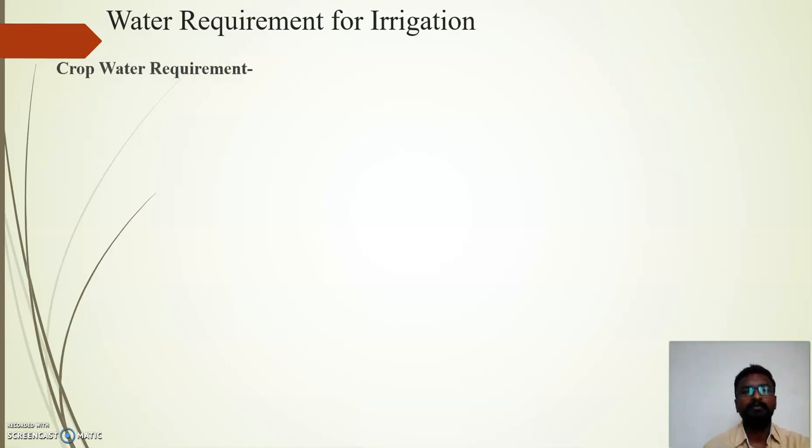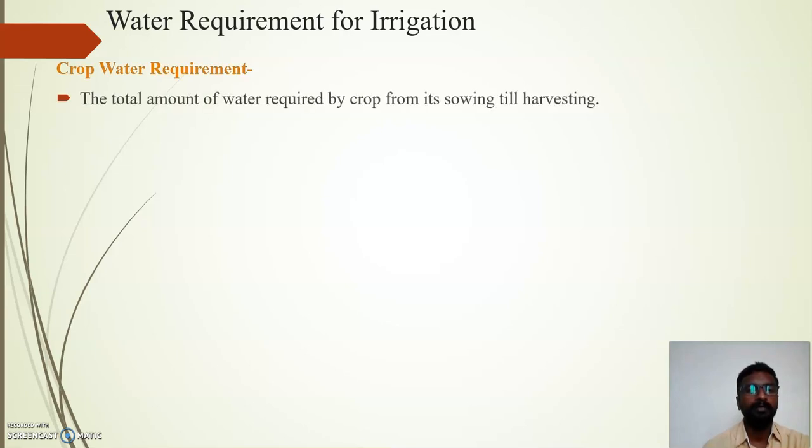We'll start with the water requirement for irrigation. In that, the first part is about crop water requirement. So what is meant by crop water requirement? It is the total amount of water required by a crop from its sowing till harvesting. For this particular time duration, whatever the requirement or application of water we do for this period, that is nothing but the crop water requirement.